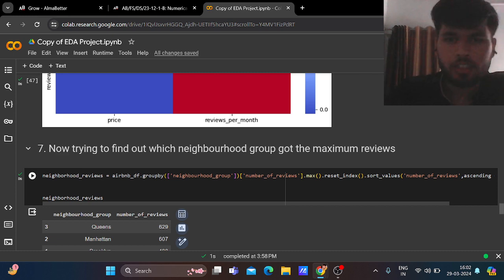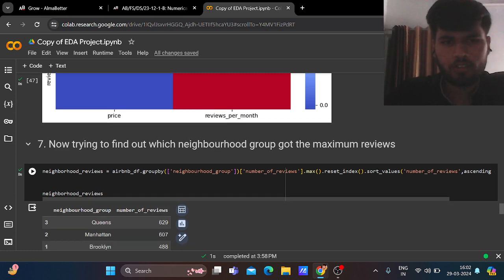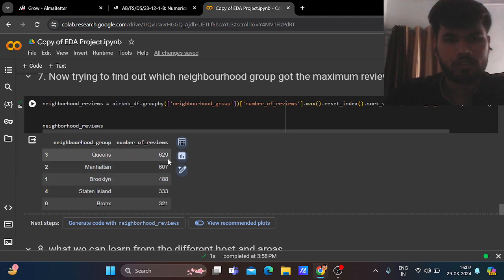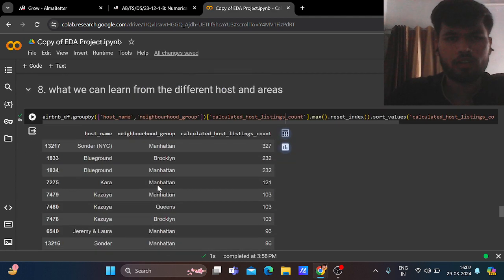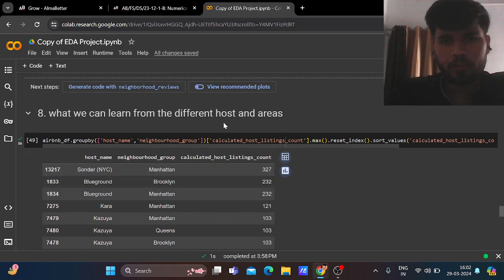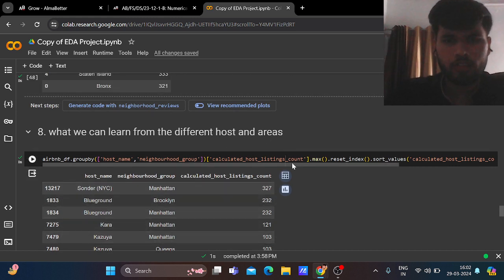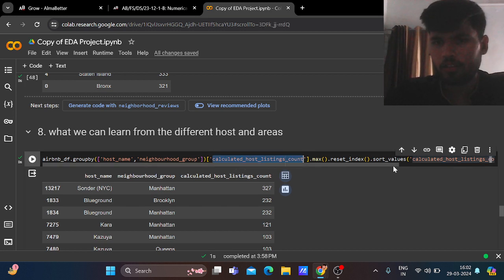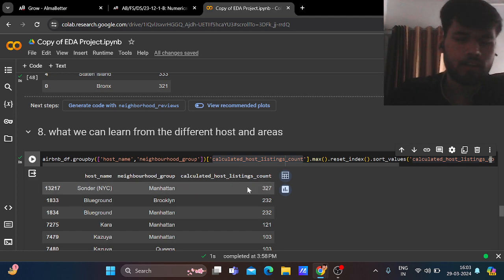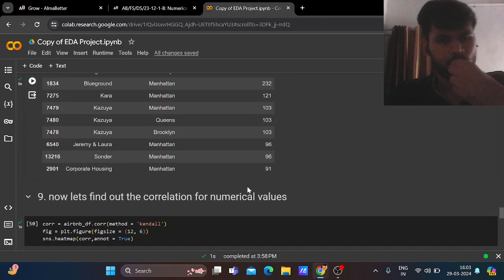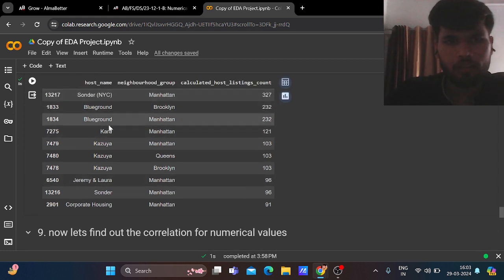Now trying to find out which neighborhood group got the maximum reviews. We already did this: Queens got the maximum number of reviews. What can we learn from the different hosts and areas? We are using a group by function on calculated_host_listings_count, with reset_index and sort_values. So Sonder, the host name, in the Manhattan location, has the maximum host listing count, that is 327. After that, Blueground, Kara,